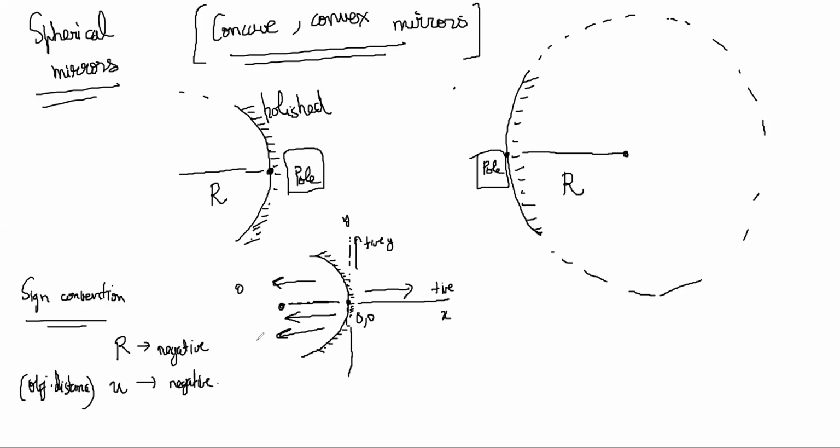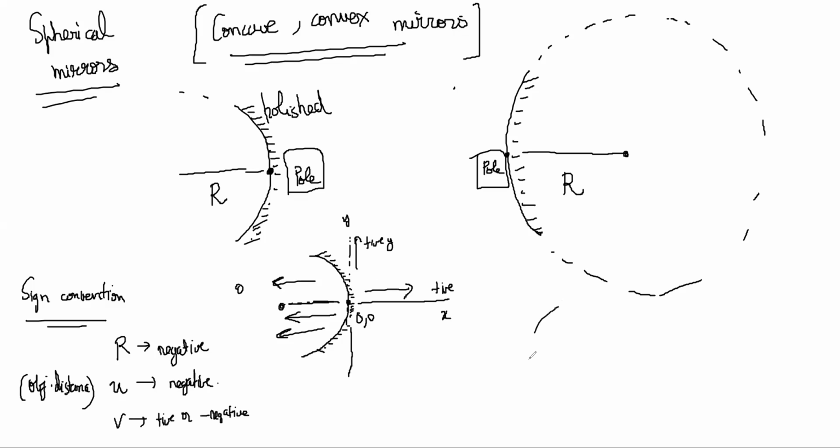Image distance: the image could be on both sides. We'll see cases where the image is mostly on this side, but sometimes also on this side. So the image distance could be positive or negative.